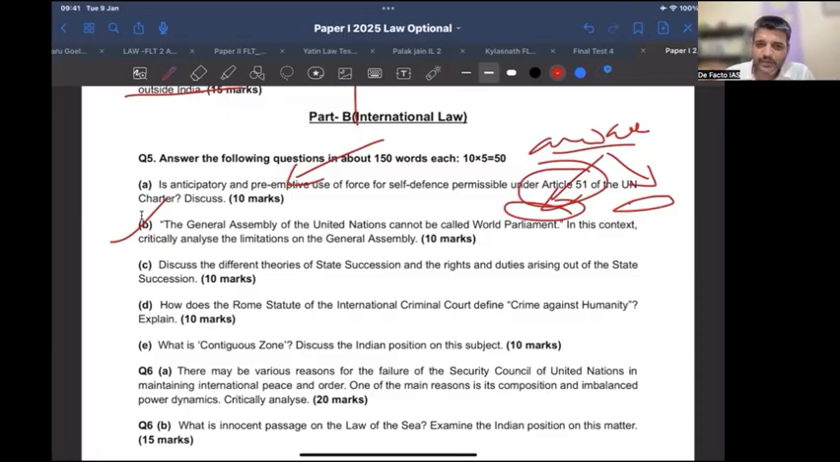That's it. Nothing more. Similarly, theories of state succession, rights and duties arising out of state succession, right? Now remember the two very important points.